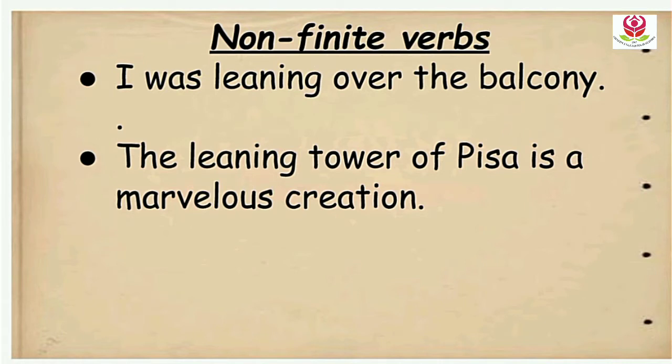In sentence 2, leaning is a verb with ing. What type of non-finite verb could it be? Got it. It's a participle. Why do you all look so puzzled? Oh, I understand. You must be thinking what a participle is and why leaning here is a participle. Come with me. Let's explore it and understand it in an easy manner.